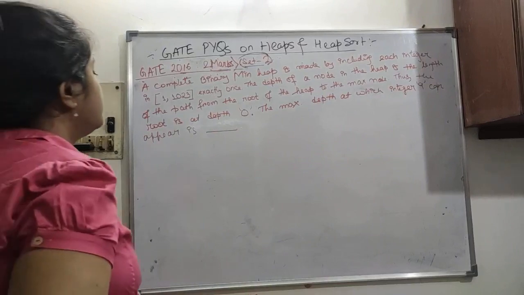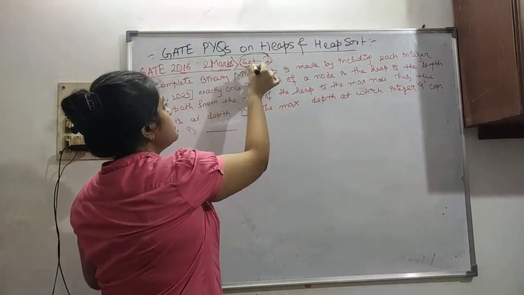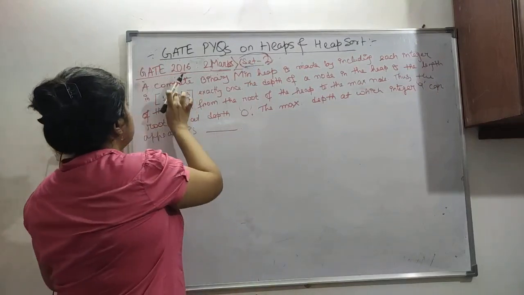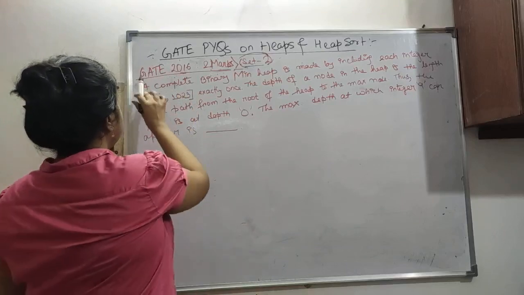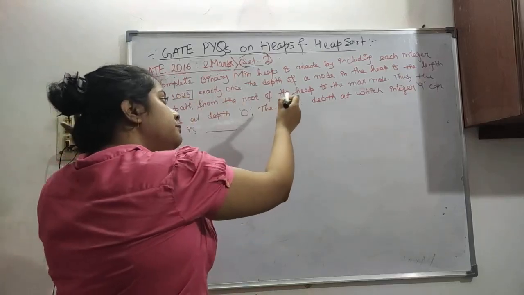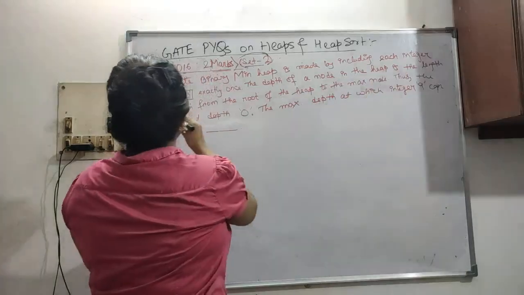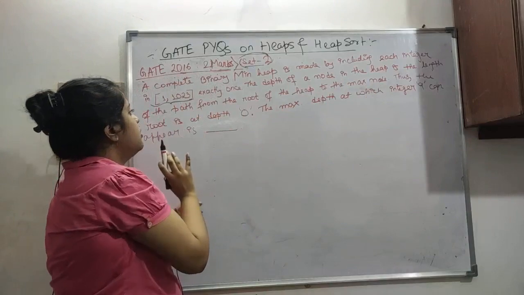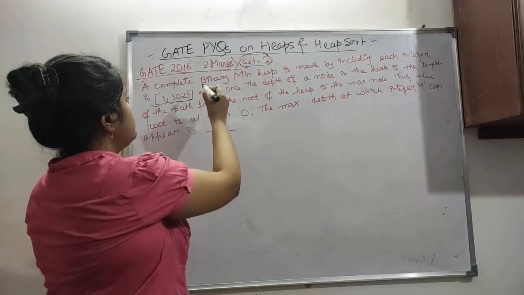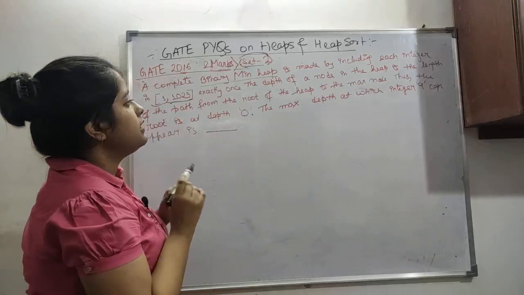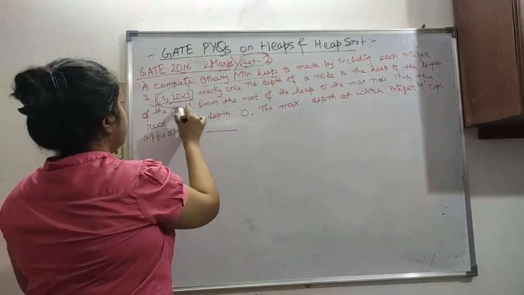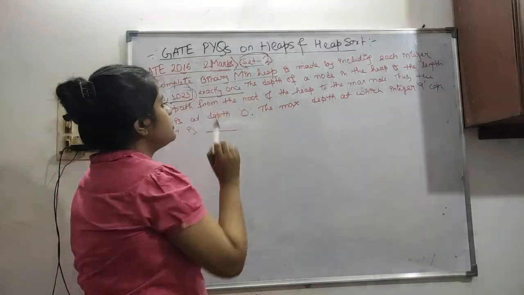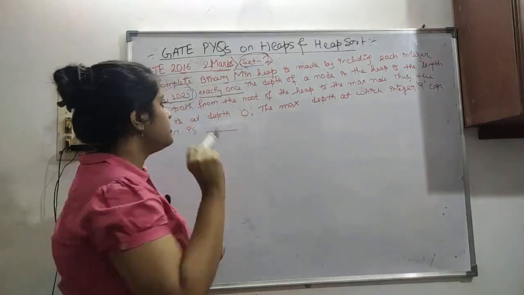So this is our next question. This was asked in 2016, 2 marks, set 2. Previously it was set 1, now it is set 2. Let's see the question. A complete binary min heap is made by including each integer in this inclusive set, both 1 and 1023, all these numbers are present. So with the help of all these integers we are making a binary heap, and exactly once, not more than one, not less than one, just exactly once.